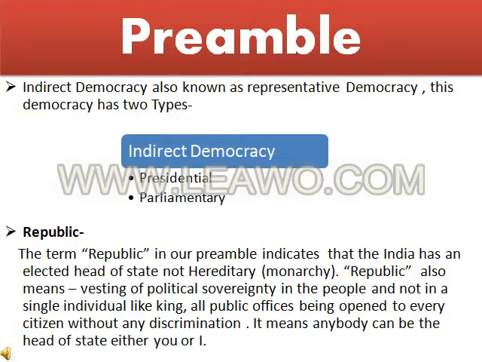So India has a head of state, the president, and the president is elected for a fixed tenure of 5 years. Any individual, either you or I or anybody else, can become the head of state, because India is a democratic country and a republic also. That's why the word republic was added in our preamble.